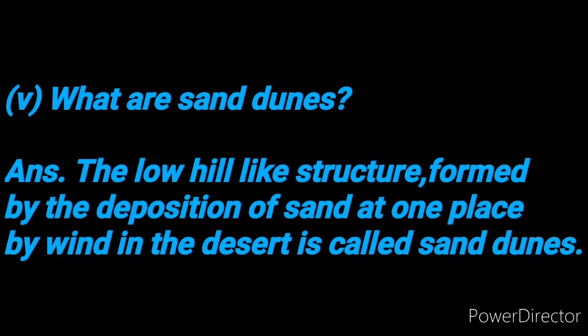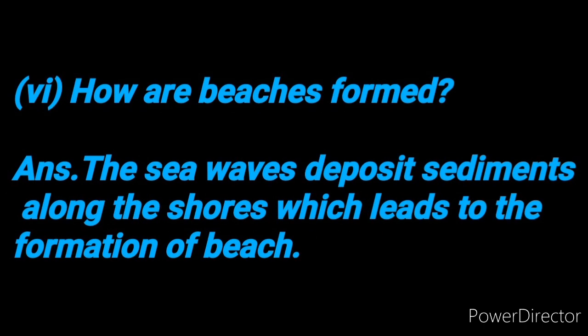Okay, now see the fifth number. What are sand dunes? The low hill-like structures formed by the deposition of sand by wind in the desert are called sand dunes. Sixth number is, how are beaches formed?